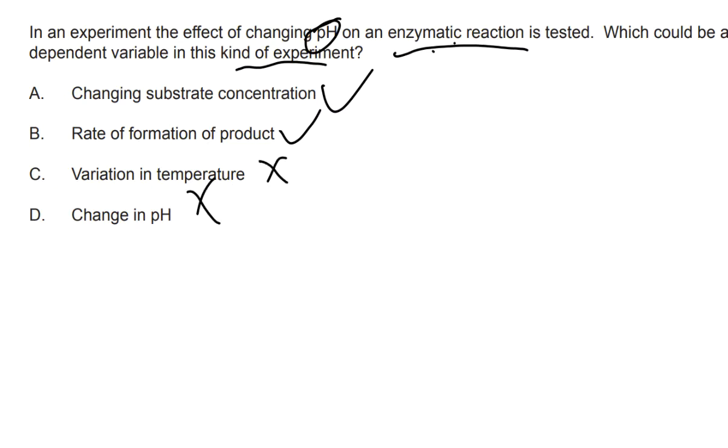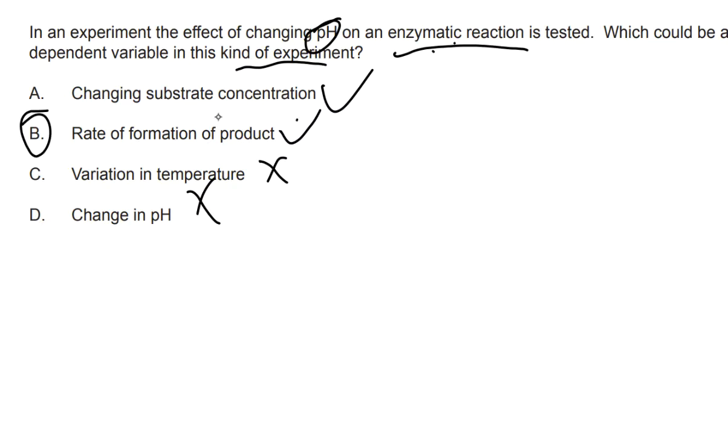So it's one of these ones, and because we're looking at enzymatic reaction and effect on pH, we're going to be looking at how fast something's happening. So if we're looking at fast, it's better to measure a range. So we're going to go with option B for this.